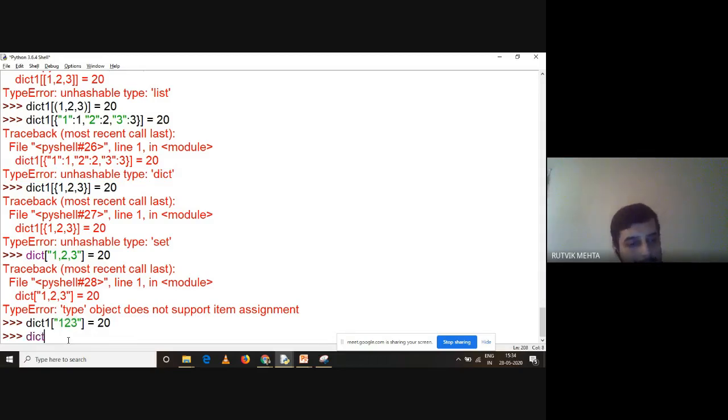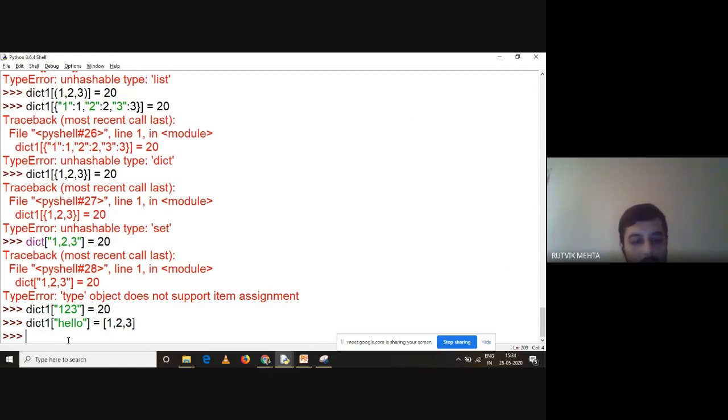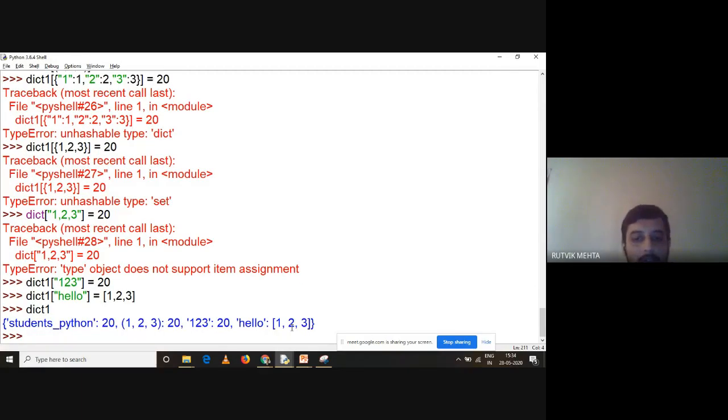So here I can do this: dict1 of, let us say, hello, right? The assignment can be done using immutable or mutable both data types. So this is a list which is mutable, and this is very much working. It is allowed to do so, right? Hello is having a value 1, 2, 3, which is a list. Now how to fetch this? Dict1 of hello, this is 2D indexing.